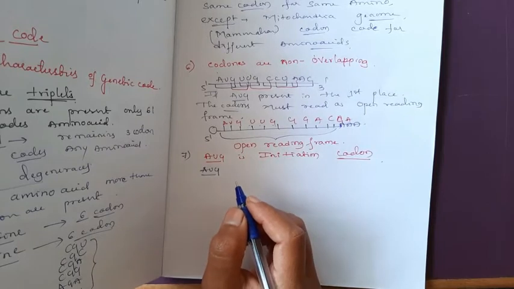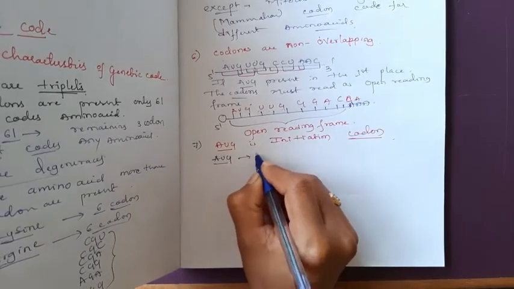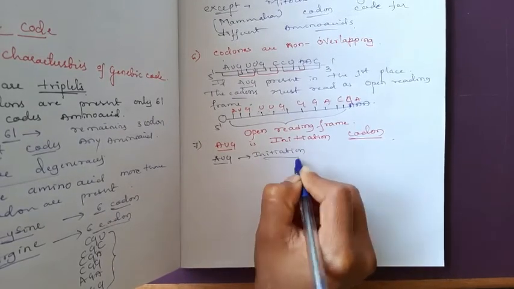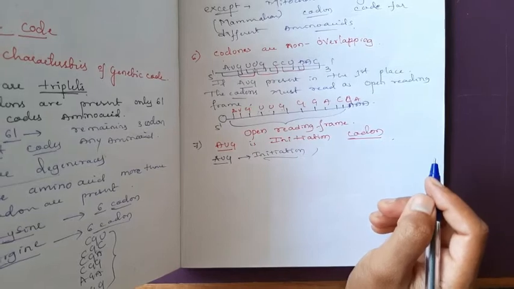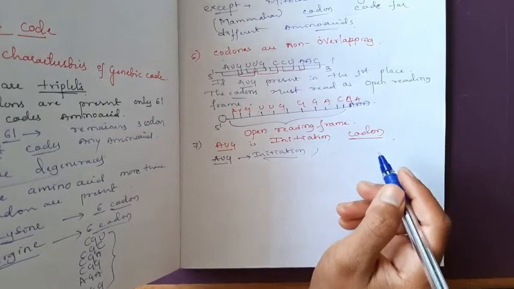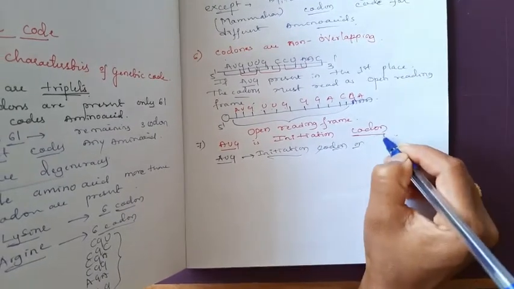Okay, AUG is an initiation codon. It initiates the process of translation. Okay, initiator codon or initiation codon or initiator.